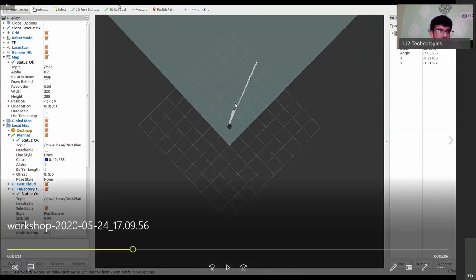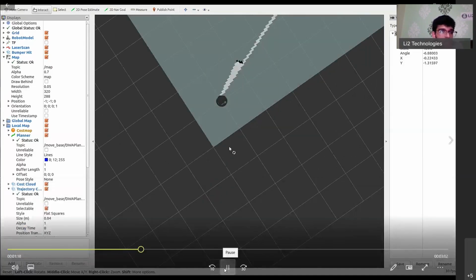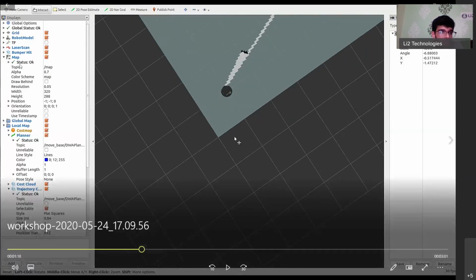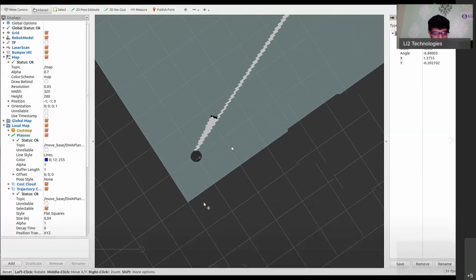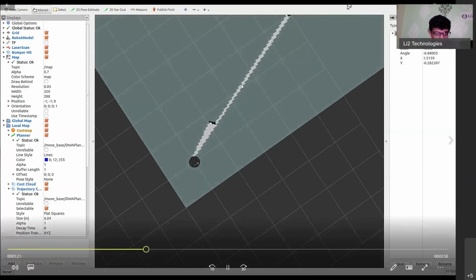And then on the left hand side, you can see that laser scan is being published. You can see that map is there, and then under map you can see the topic under which it's publishing. It's called /map. The resolution of that map is also given here, and then you can see the position and orientation. So all of these features you can get to know by looking at the dashboard on the left. And rviz and gazebo are also constantly communicating with one another. So as you make some small changes in gazebo, you can see those changes being reflected onto rviz.